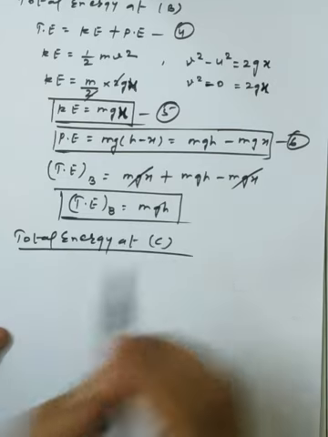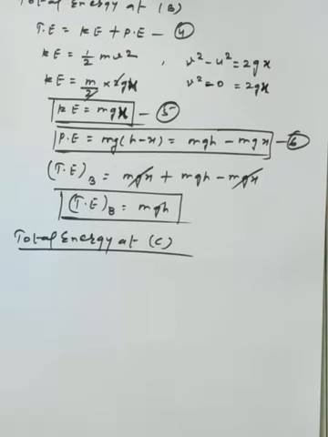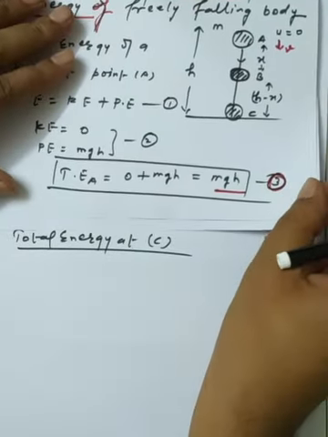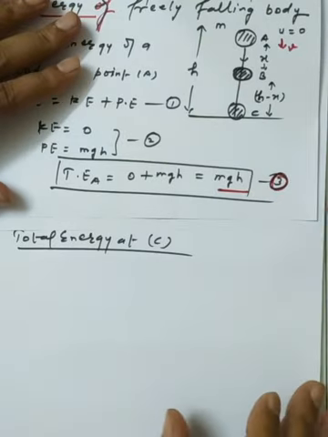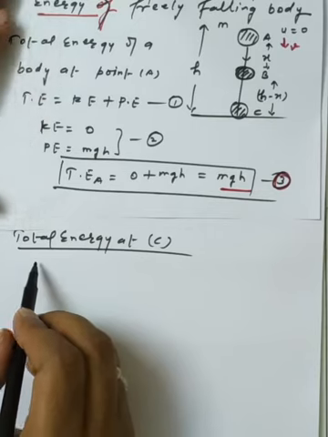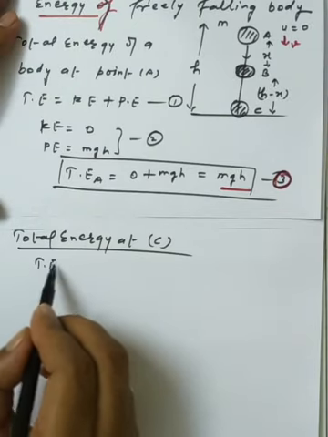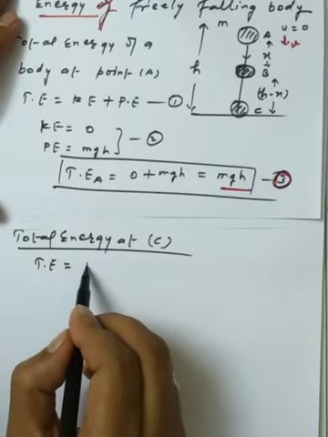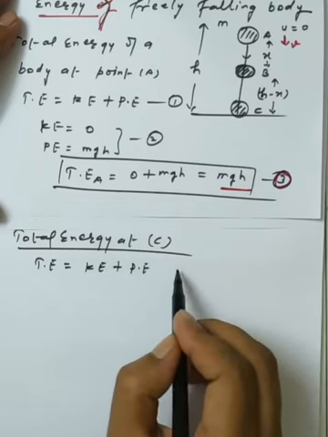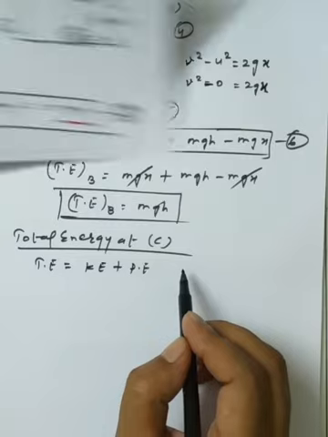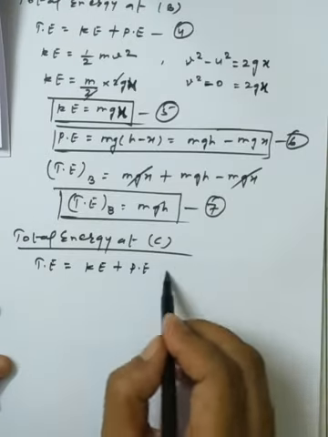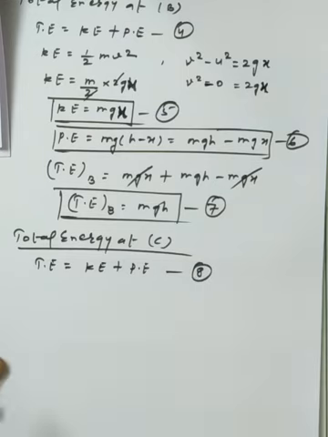Now we are considering the total energy at point C. Here we use the basic concept of the diagram. So the body of mass m is coming down and covering the distance from A to C, that is h. So we use the basic conceptual formula: total energy is the sum of the kinetic energy and the potential energy. This is equation number 7, and this is the general equation, equation number 8.